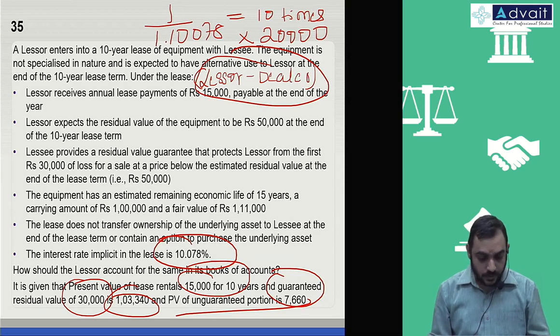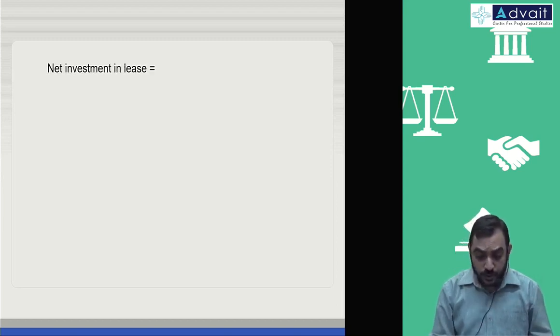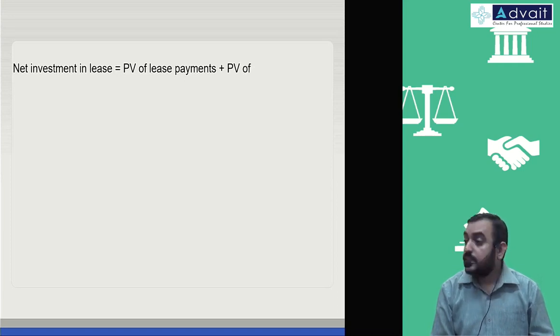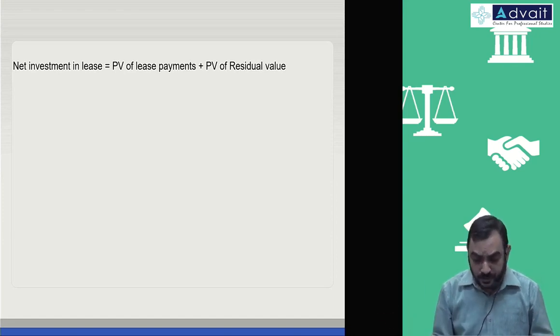Let us compute. What will be the amount to be recognized in the books of lessor? First of all, the net investment in lease, NIL, which we are supposed to calculate, is the present value of lease payments plus the present value of the unguaranteed residual value, because guaranteed is already part of lease payments.